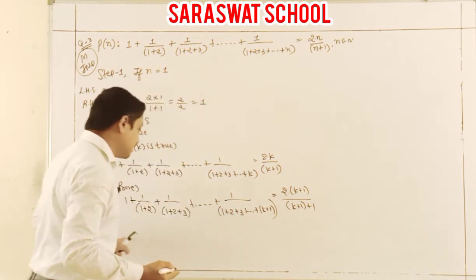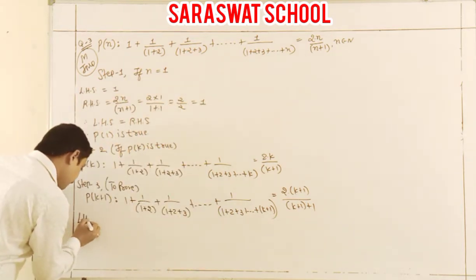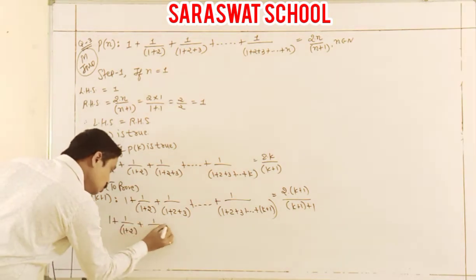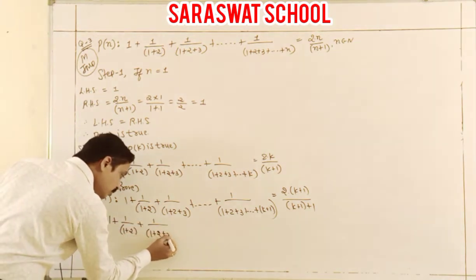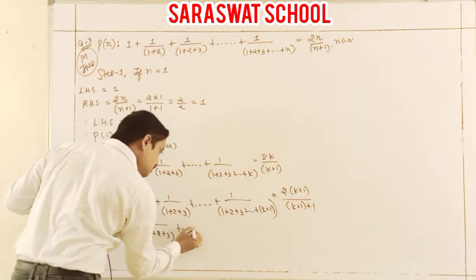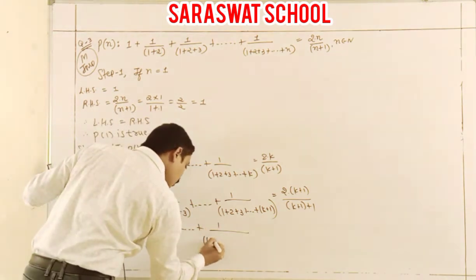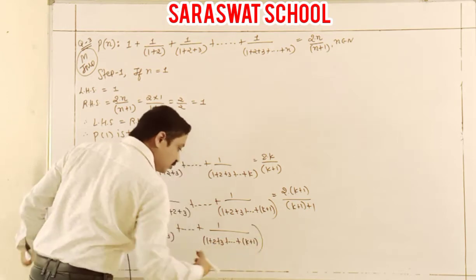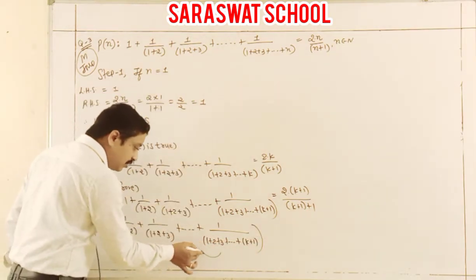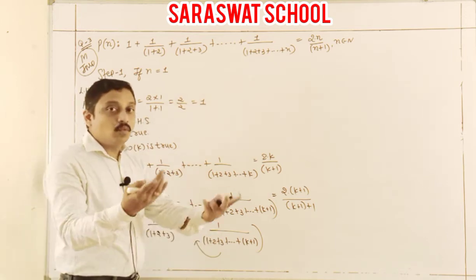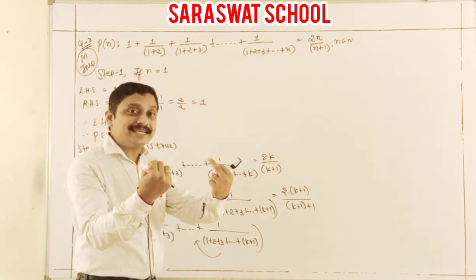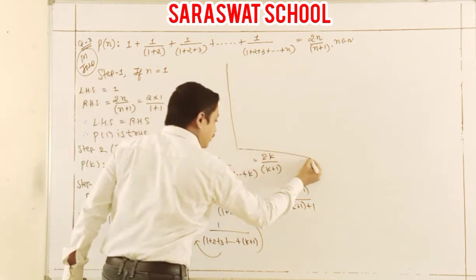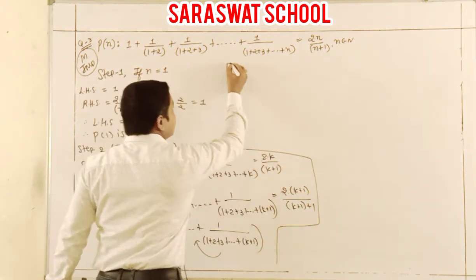Now I start our LHS. What is the LHS? 1, 1 plus 2, 1 plus 2 plus 3, and step by step go ahead. 1 plus 2 plus 3 plus k plus 1. Now students, I think one back step, yes, the previous term of this one, and after that I start very happily and end this part.